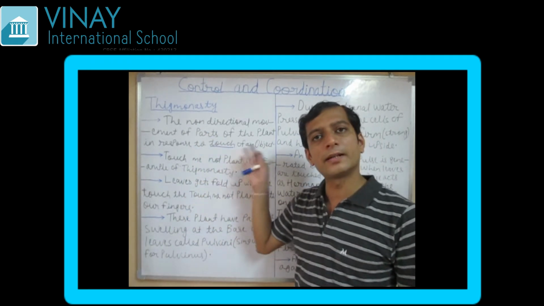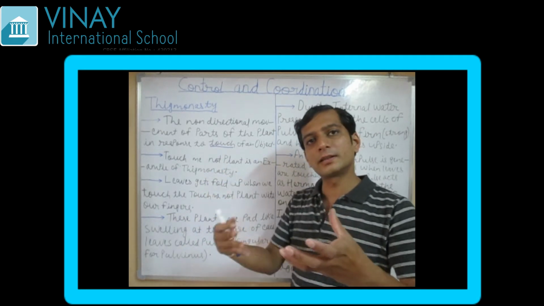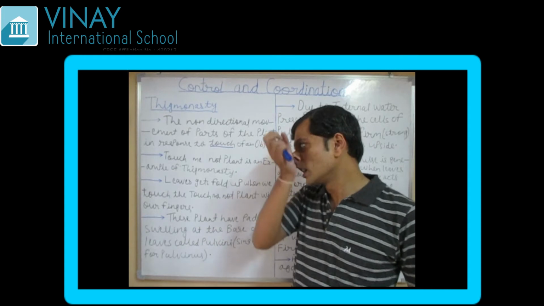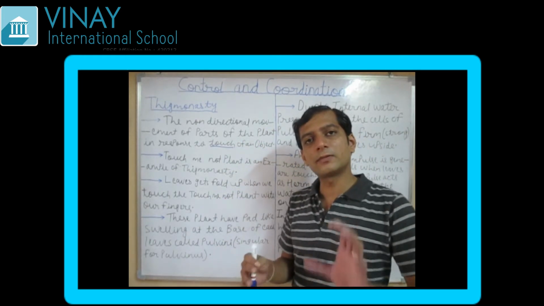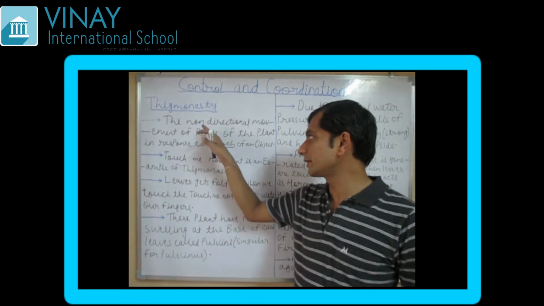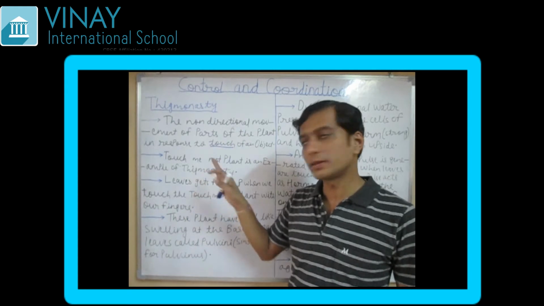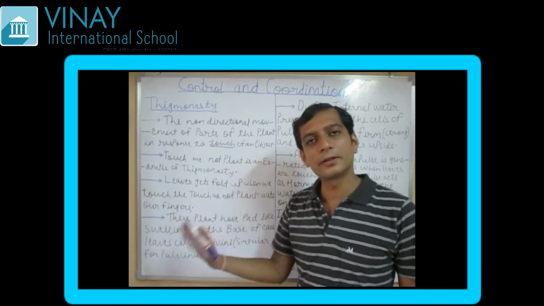If it would have direction, like the sunflower bending towards the sun rays, it would have been tropism, because the sunflower acts as a tropism. But here this is a non-directional movement, so it is not tropism, it is a nasty. So there is a difference between the two.